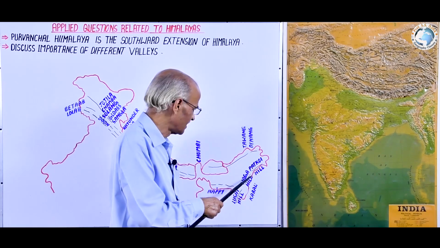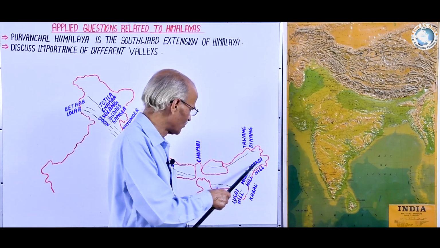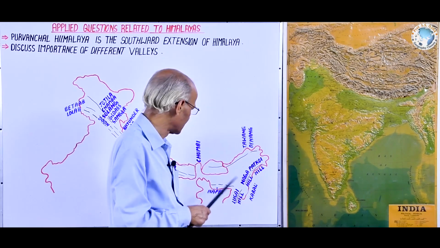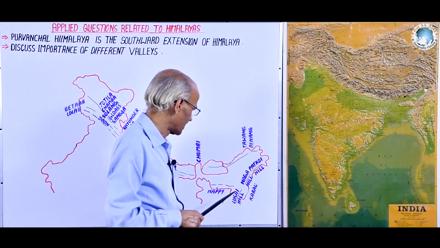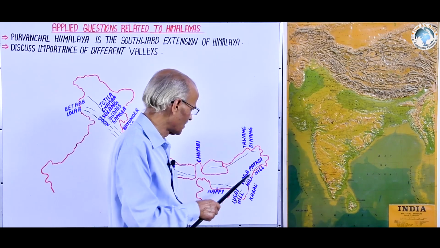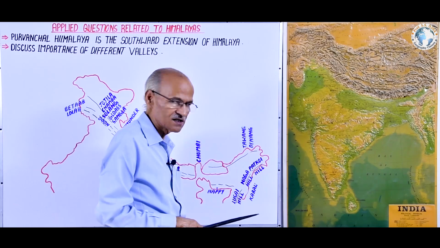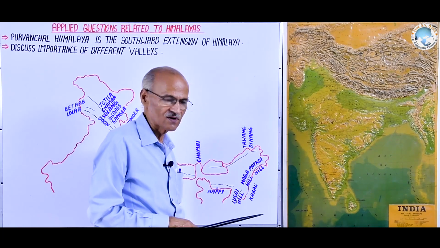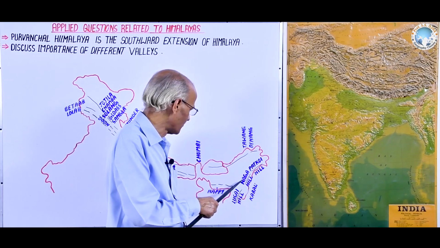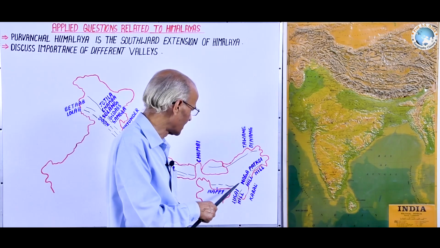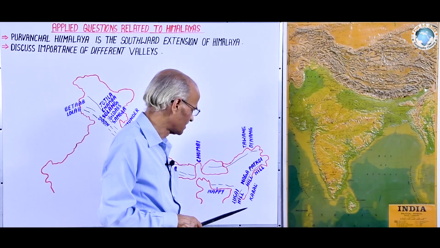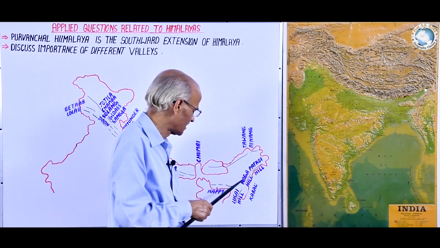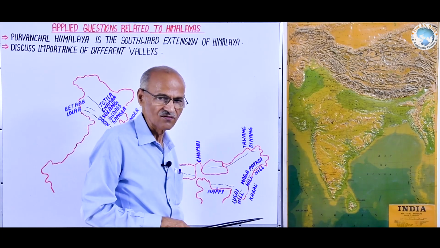And biotically, the Purvanchal Himalaya has the same biosphere as found on the entire Himalayas. For example, on the eastern range it is coniferous forest, on the middle range it is mixed forest, and on the westernmost ranges like Barail, Atharamura, Sakhan Tlang, which are the southward extension of the Shivalik, there are deciduous forests.